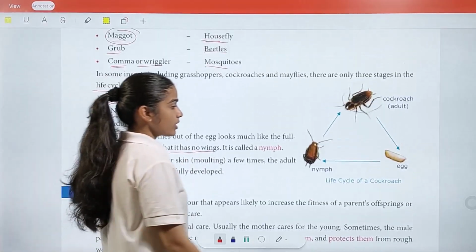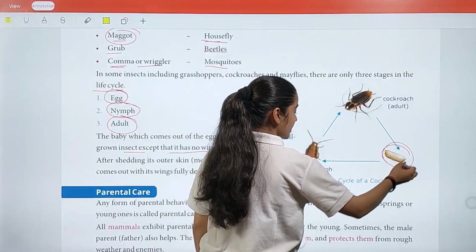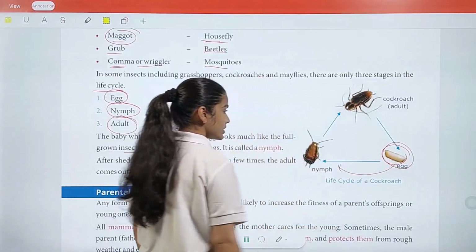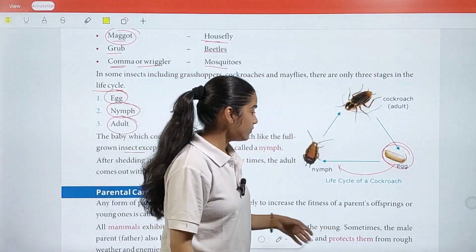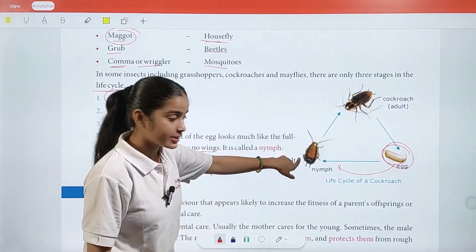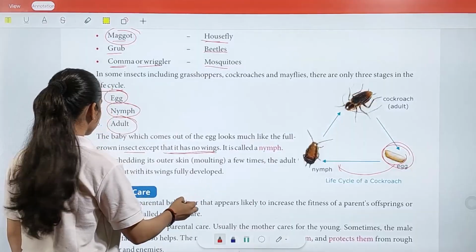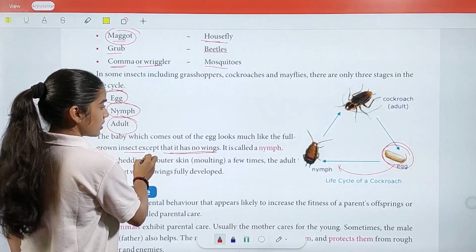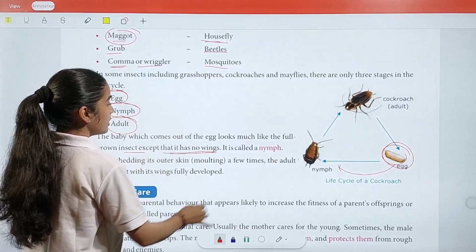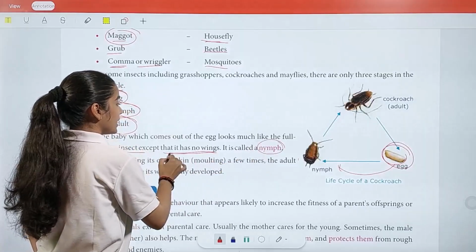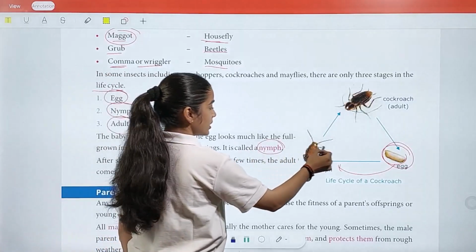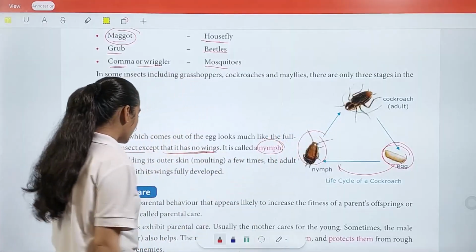So what is the difference between an adult and a nymph? In a nymph, what we understand here is that it has no wings. Other than the wings, it looks similar to the full adult.